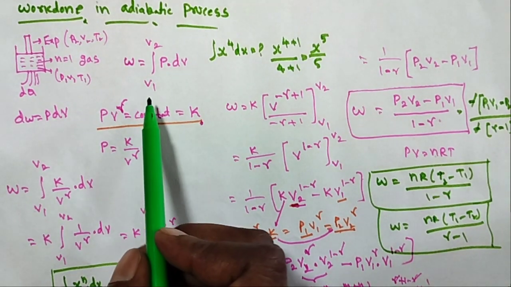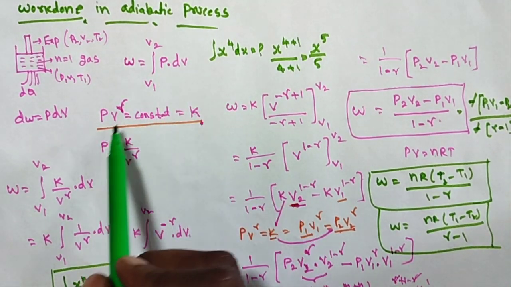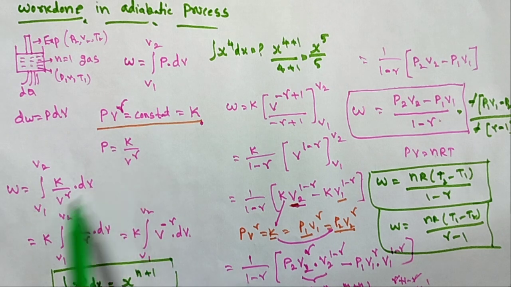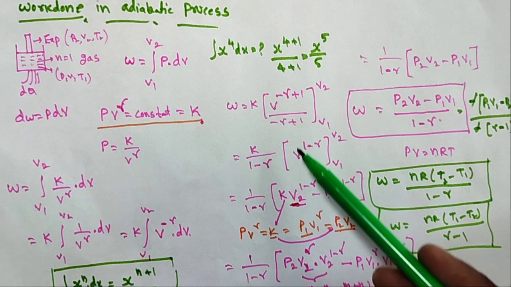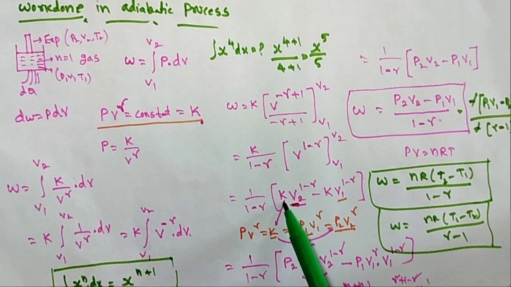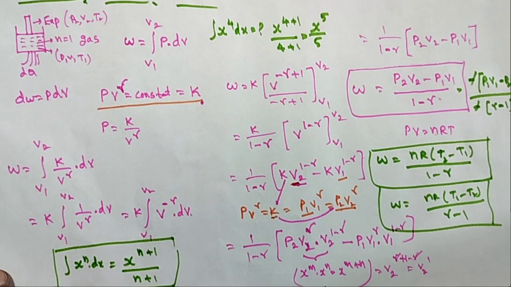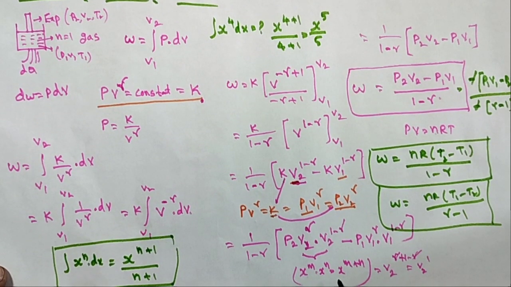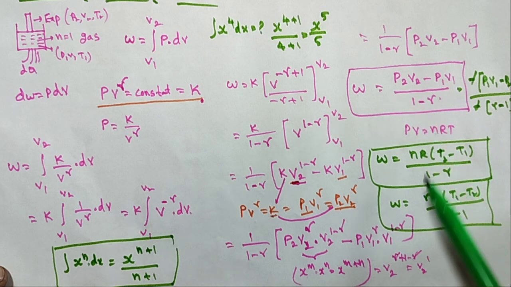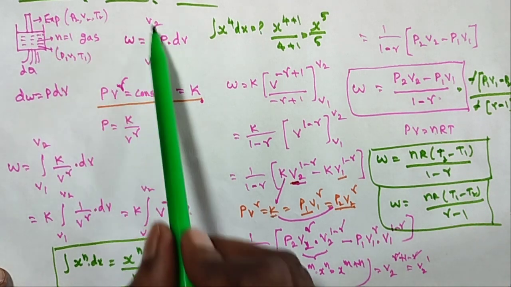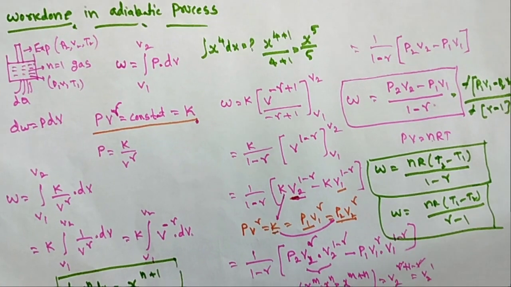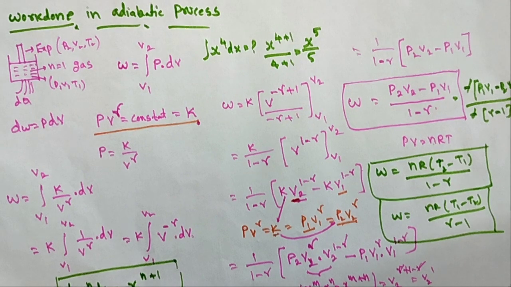So W is equal to integral V1 to V2 P dV, with PV power gamma. So P is equal to something, by using this integration formula, and this is the complete calculation. Here the K is replaced by these two equations, and by using another formula, x power m into x power n, and substituting, you can get the work done. So this is the work done in the adiabatic process.